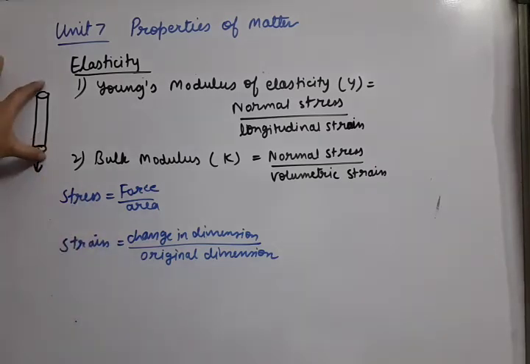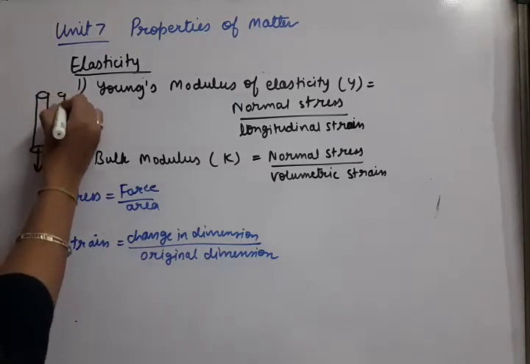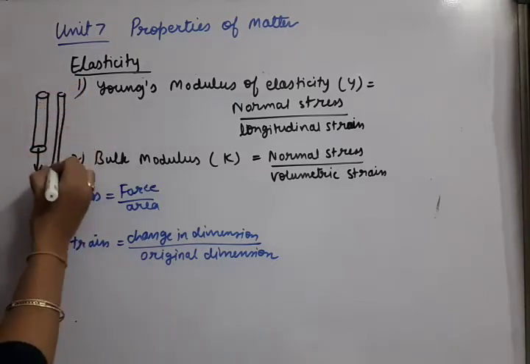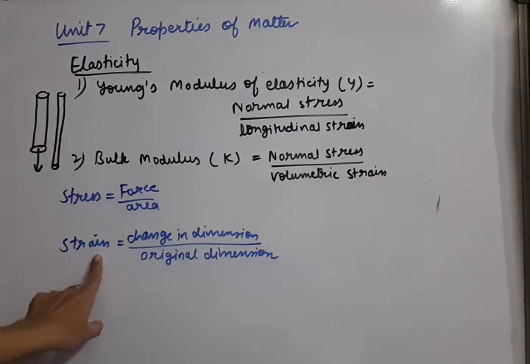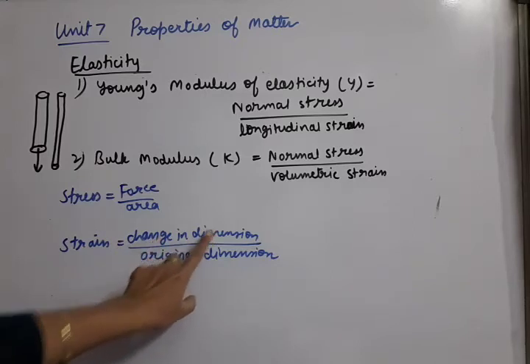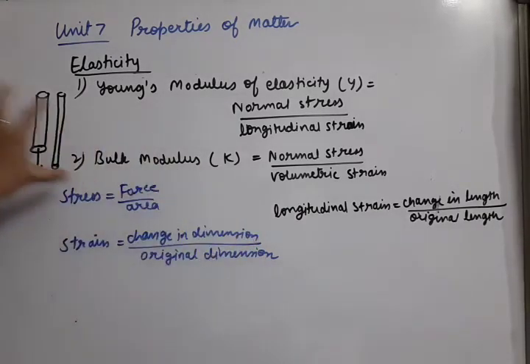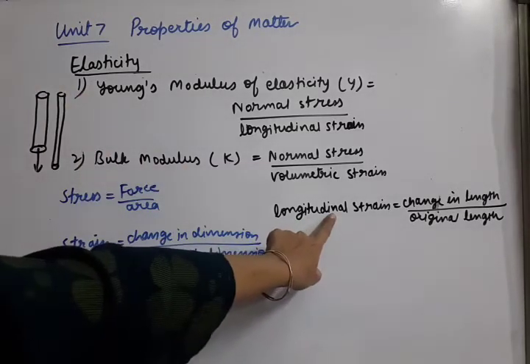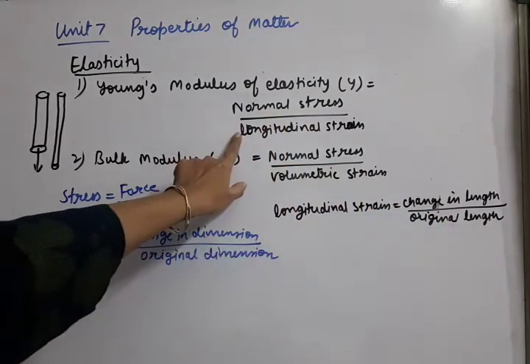Now what will happen if this body is linear in shape, that means a kind of wire? Its length will increase. So we will name that length increase in terms of strain. What will we call it this time? Longitudinal strain. So longitudinal strain means change in length upon original length. If the body is linear in shape, then on applying force its length will increase. That's why we use longitudinal strain. So this is that longitudinal strain.